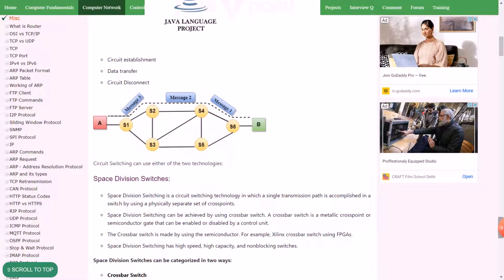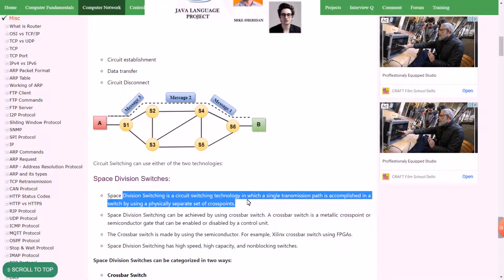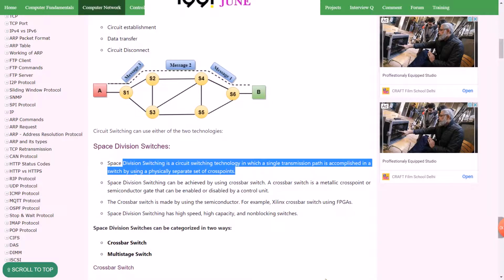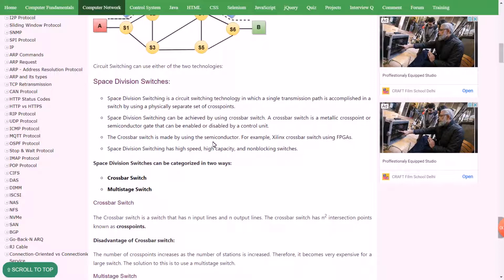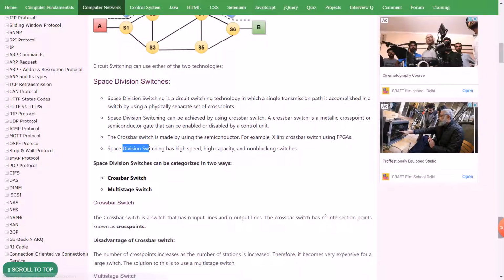Space division techniques. Space division switching is a circuit switching technology in which a single transmission path is accomplished in a switch by using a physically separate set of cross points. Space division switching can be achieved by using a crossbar switch. A crossbar switch is a metallic cross point or semiconductor gate that can be enabled or disabled by a control unit. The crossbar switch is made by using semiconductors, for example, the Xilinx crossbar switch using FPGA. Space division switching has high speed, high capacity, and non-blocking switches.